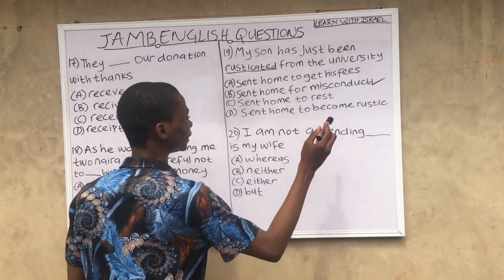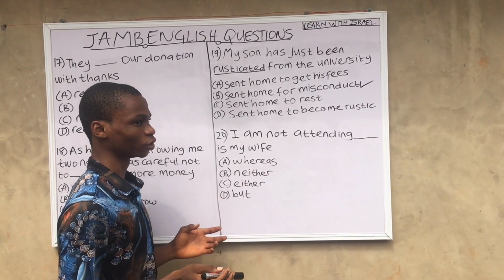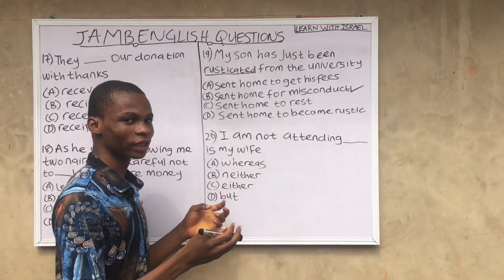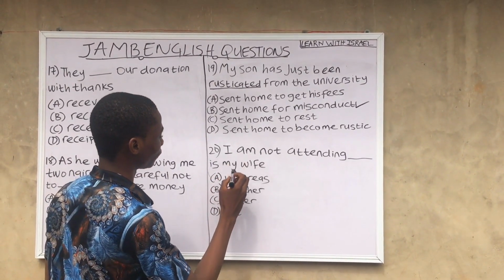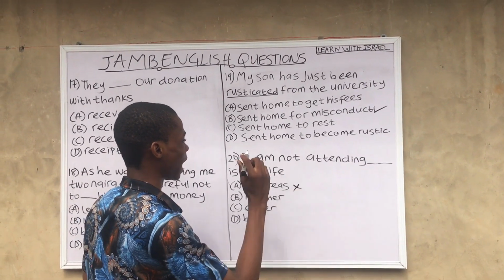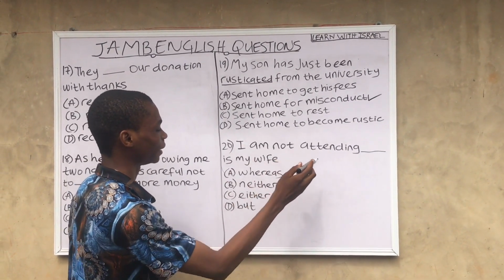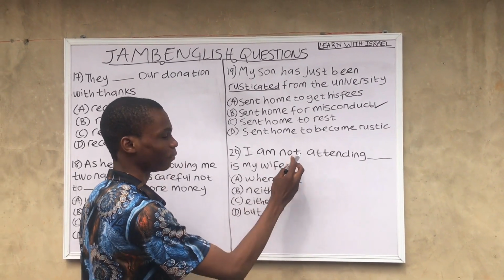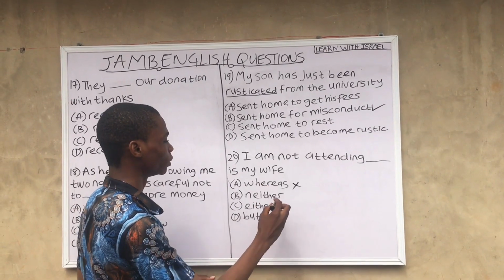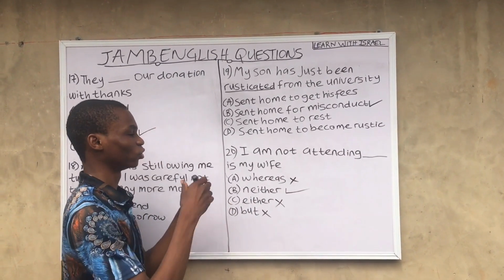I am not attending, that is my wife. All these options are conjunctions. What they do is they bind 2 or more words together. I am not attending, whereas is my wife, wrong. I am not attending, neither is my wife. Let's check others. I am not attending, either is my wife. I am not attending, but is my wife. But is also wrong. Either is also wrong. So the correct answer is neither. I am not attending, neither is my wife attending.